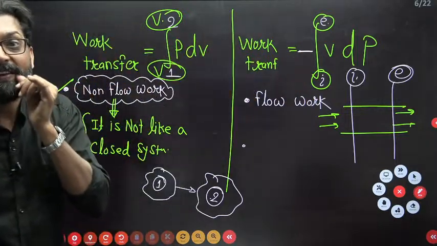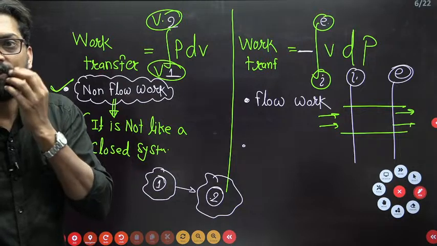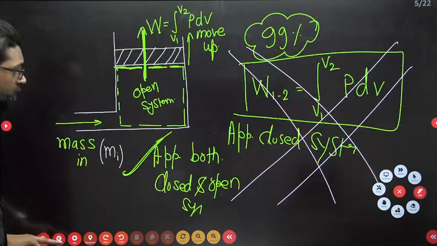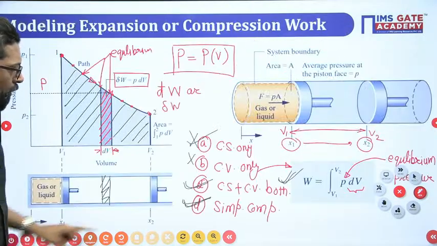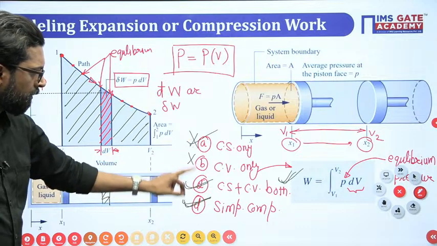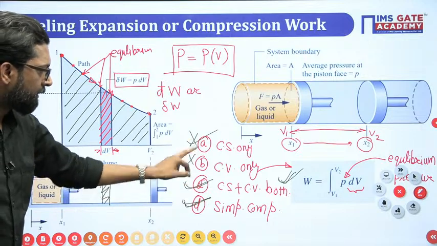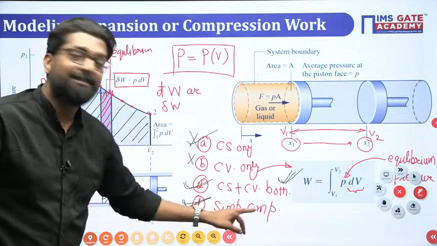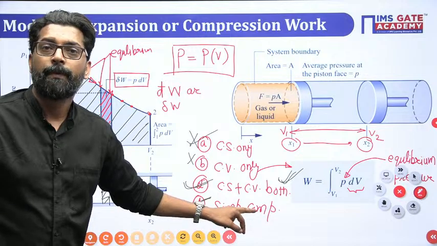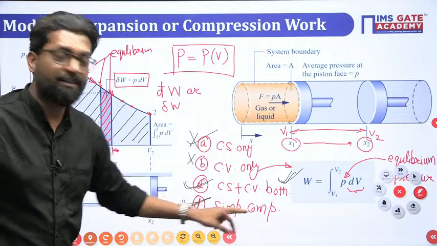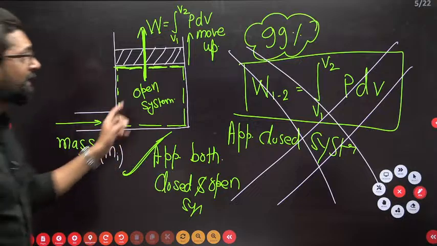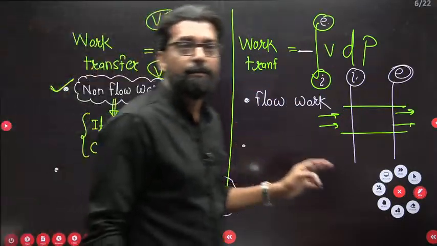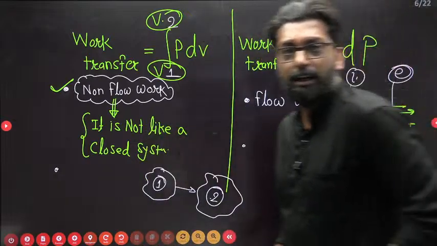What is the applicability? PdV is applicable for both closed or open system, and second, for simple compressible substance. Clear? Clear, everyone, please? So what is the difference between these two work expressions? Clear, beta? Any confusion? If you have any confusion, please tell me.